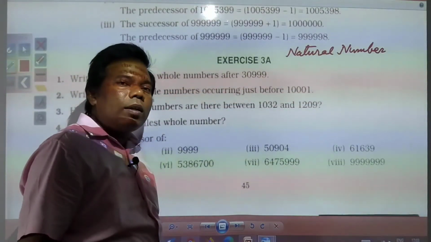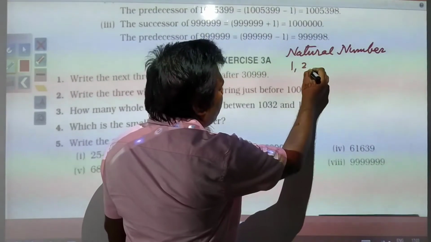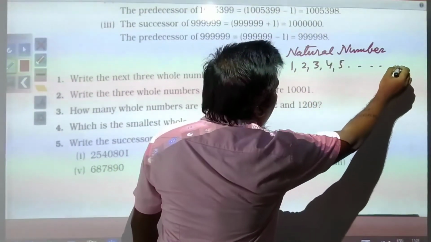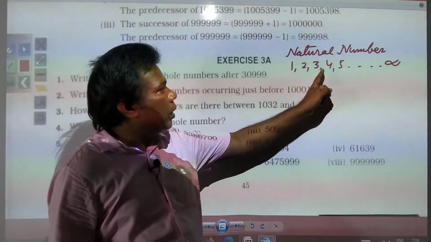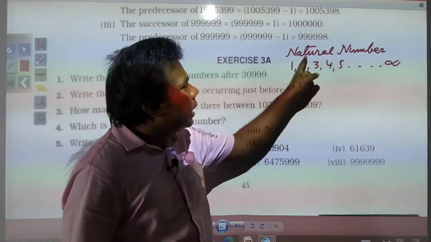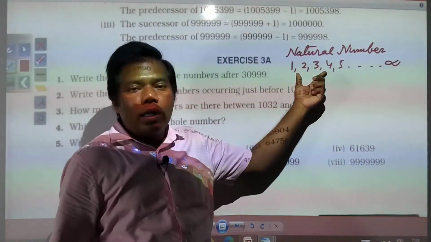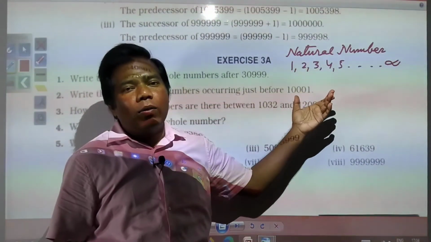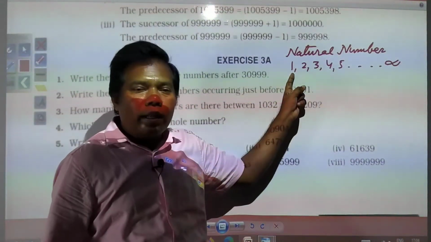All the counting numbers are called natural numbers, that start with 1. 1, 2, 3, 4, 5 and so on up to infinity. These are also called counting numbers. So we can define natural numbers as all the counting numbers that start with 1.